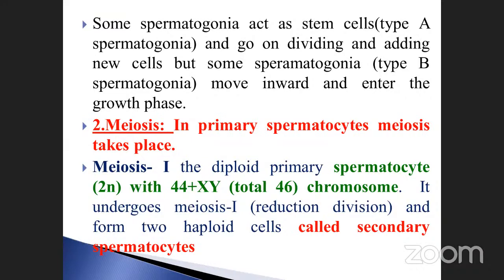Okay, the meiosis we already know. In the primary spermatocyte, meiosis takes place. Meiosis 1: the diploid primary spermatocyte, 2n with 44 plus XY, total 46 chromosomes. It undergoes meiosis 1 reduction division and forms two haploid cells called secondary spermatocytes. These are the things we already discussed in the previous slide, isn't it? Already very well, clearly.